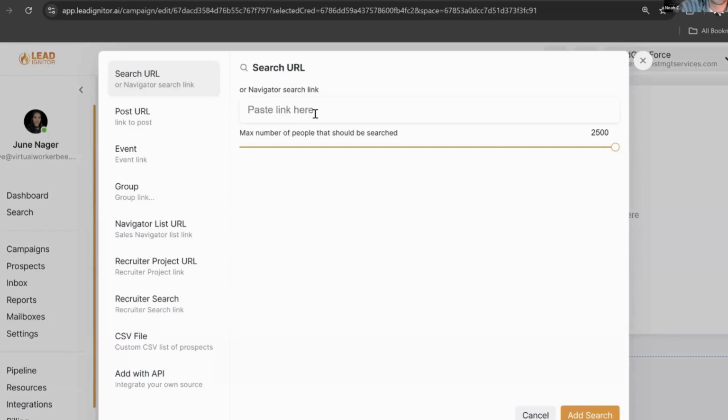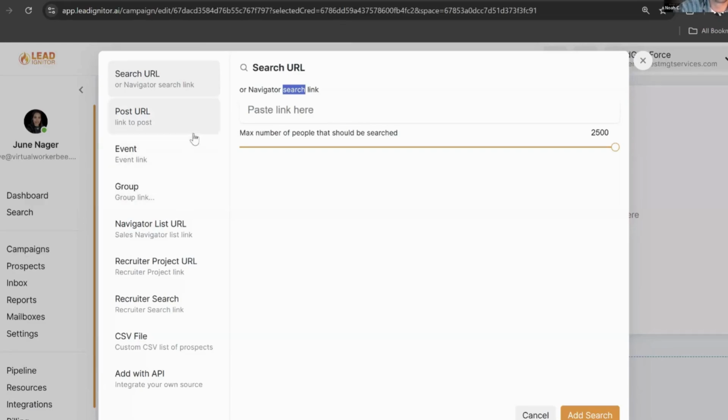Yes. So we can do this on LinkedIn, guys. We can go on LinkedIn. We can search for people. We can use LinkedIn itself. We can use Navigator, which is what that search is for. We can also search by post, right, Noah? Yeah. Event, group. Yeah, exactly.